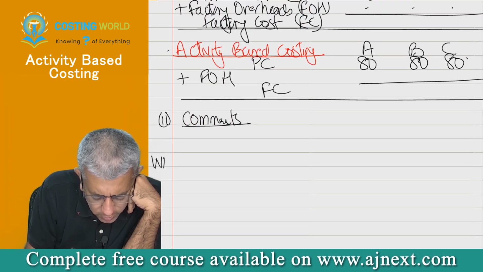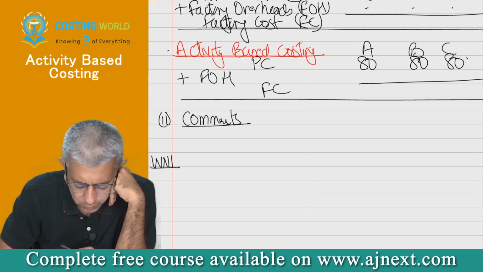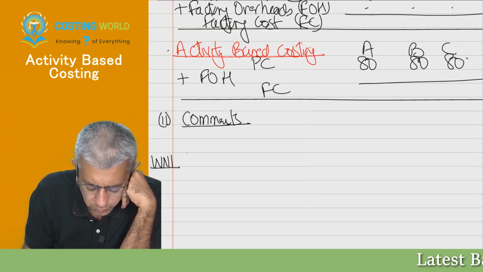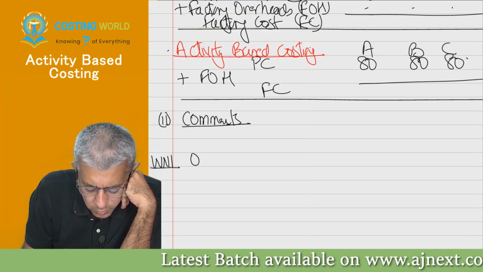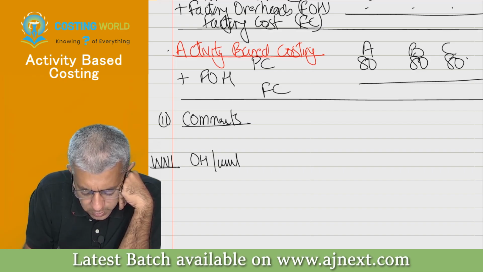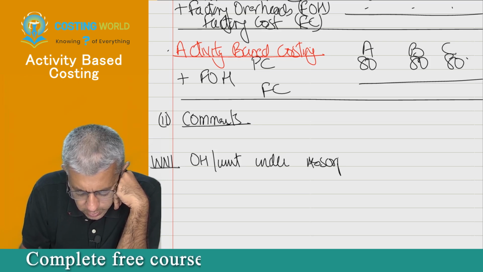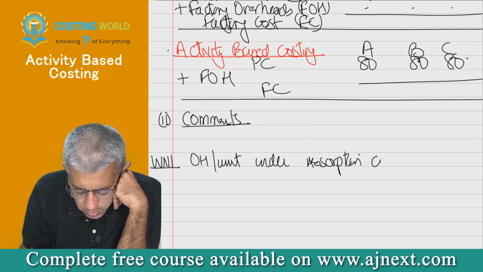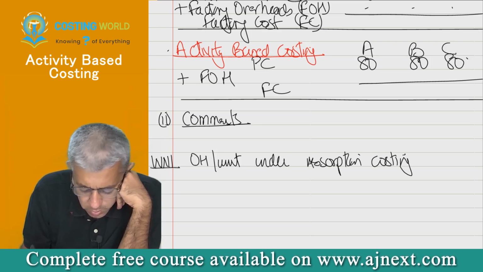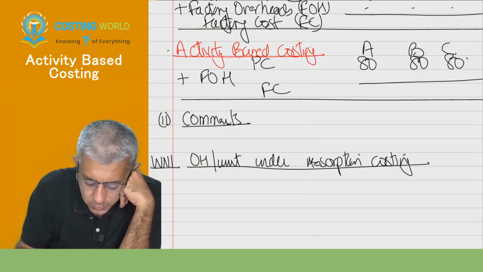Okay, so then you all write down working note 1. Write down overheads per unit under absorption costing.